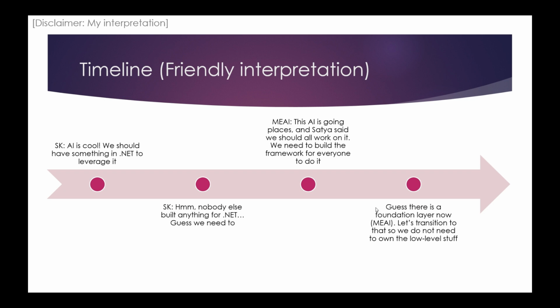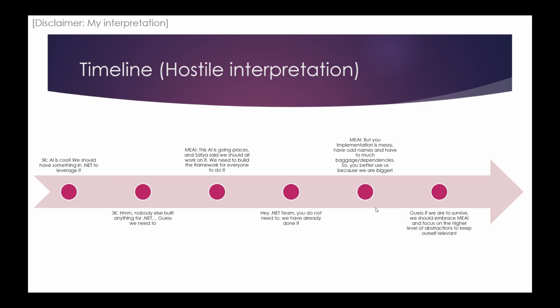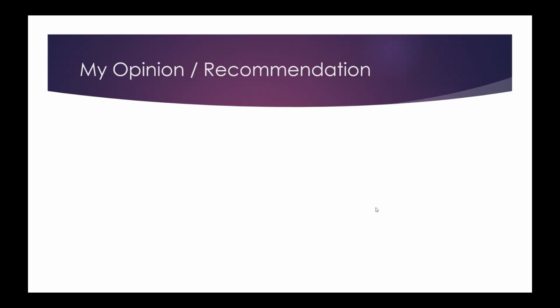But of course, there's also pride in owning the stack and so on. So again, somewhere in the middle of these two things, two teams saying not invented here, but now working together.